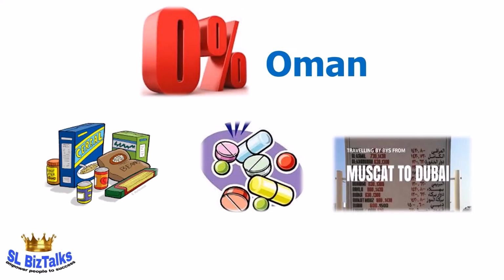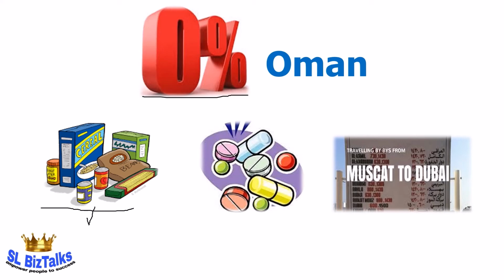Here is the next category. We have already talked about three categories. Here, the zero rated category. Under this category, goods and services which are coming under zero rate, we don't have to pay any VAT. Here I have taken important goods and services. Number one is food items.